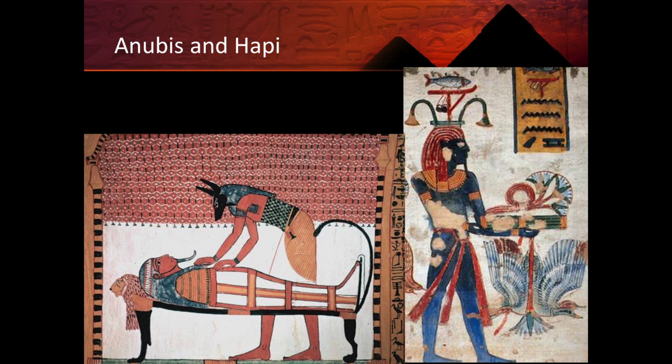And here we have a couple more images related to the gods. On the left-hand side, we have Anubis. So as I mentioned before, Anubis replaced Osiris during, I believe, the Middle Kingdom. And on the right-hand side, we have a depiction of Hapi.